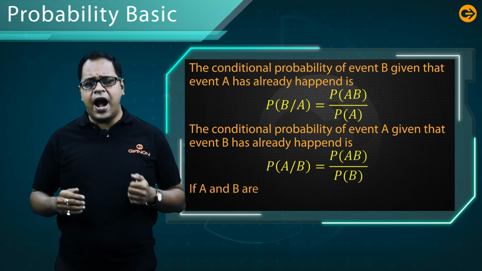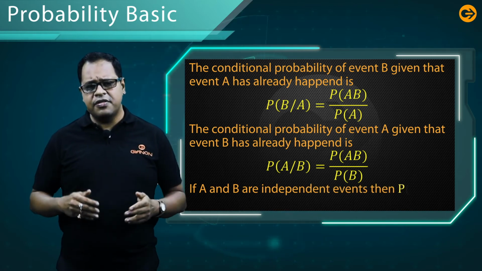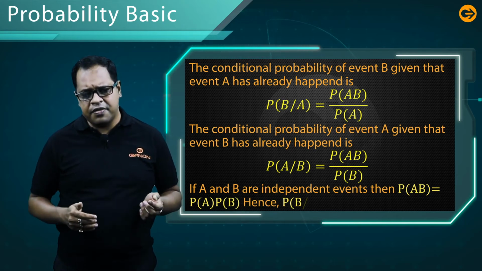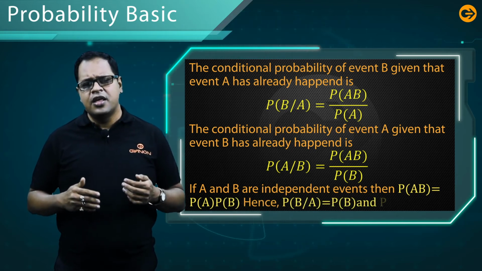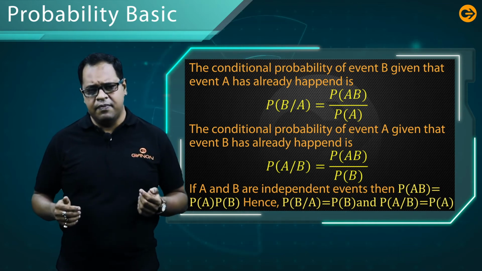If A and B are independent events, that means they do not depend on each other, in that case P(A intersection B) is equal to P(A) into P(B). Hence P(B given A) is equal to P(B) and P(A given B) is equal to P(A).